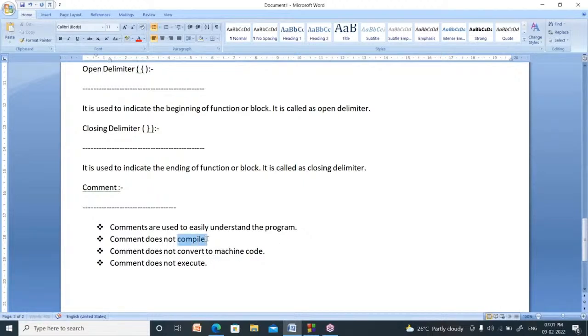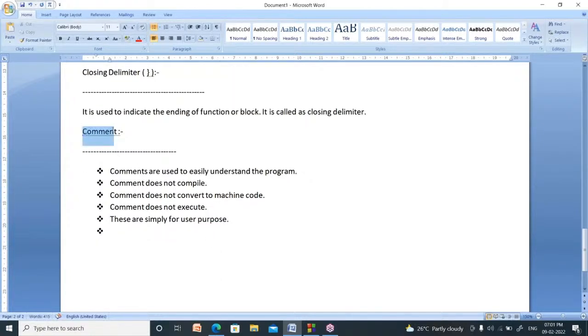These are not compiling, these are not converted into machine language, these are not executing. What is the use of these? These are not for the compiler, these are just for the user. So these are simply for user purpose, right? So comments are written inside the program, not for the computer. These are for the user, right? Whenever you write comments, then the program can be understood easily.